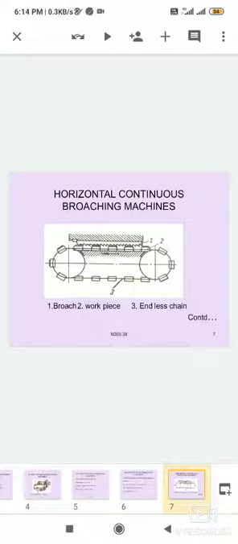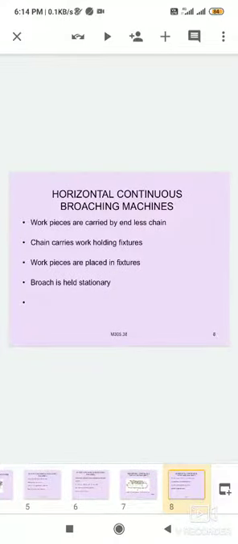The cutting tool is constant and the workpiece is moved. Surface finishing can be performed on small-sized components, and a number of workpieces can be done easily.